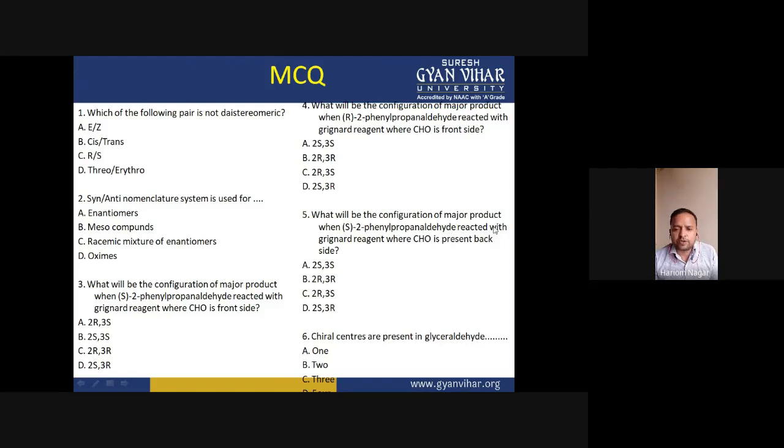And what would be the configuration of the major product when 2-phenyl propanaldehyde is reacted with the Grignard reagent when CHO is present backside? Then it would be 2S, 3R, sorry, 2R, 3S, okay?